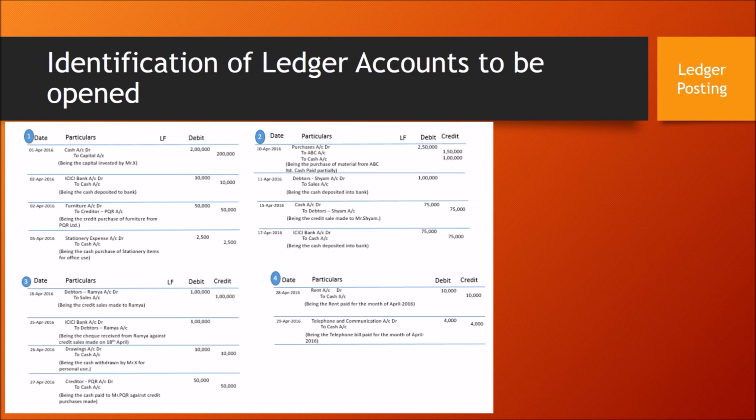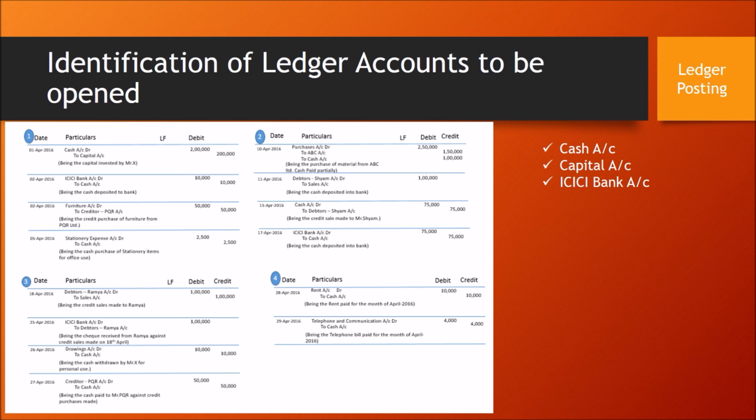See the first journal entry, cash account debtor to capital account. What are the 2 account codes used here? One is cash account and the second one is capital. See the second journal entry, ICICI bank account debtor to cash account. So the third account which is used is ICICI bank account. Cash account we have already listed here, so no need to consider one more time.